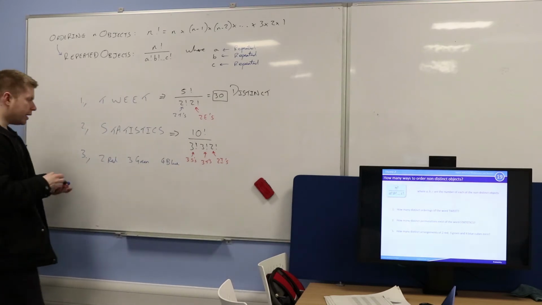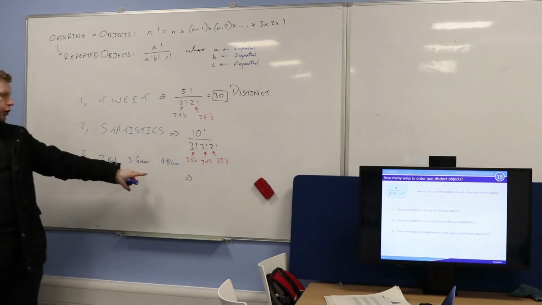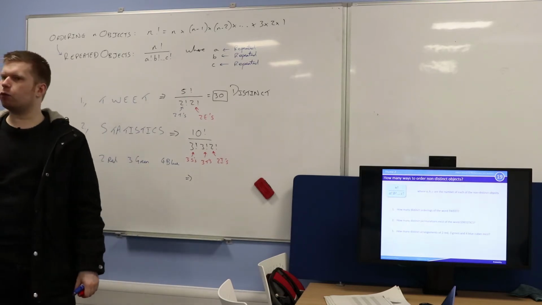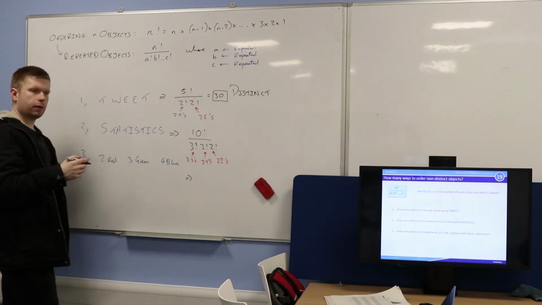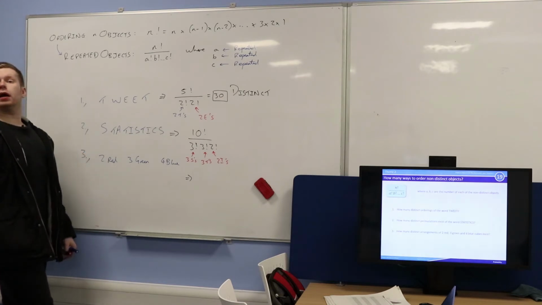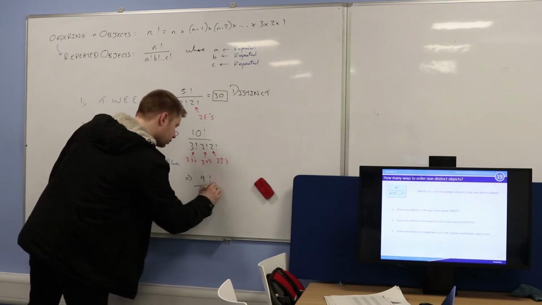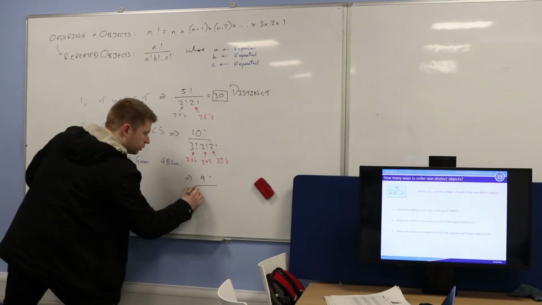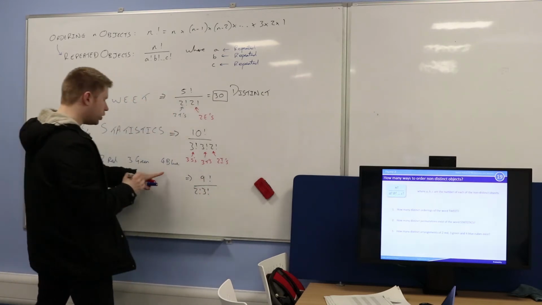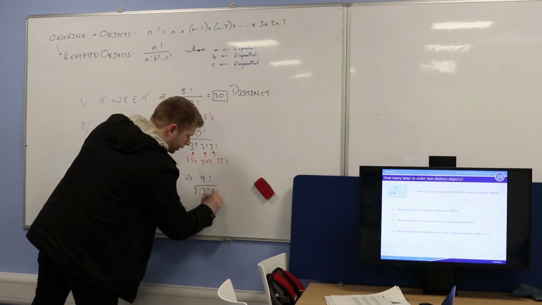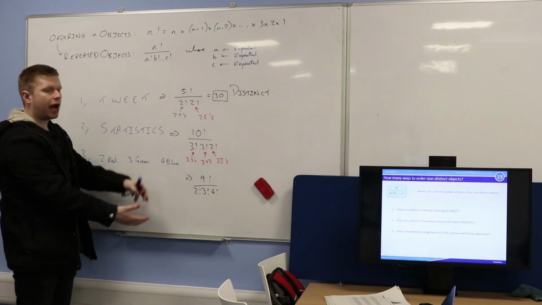Yeah? So then finally for the last one, slightly different. You have 2 red cubes, 3 green cubes, and 4 blue cubes. How many different ways are there of arranging those? 9 factorial because there's 9 cubes. Good. Divided by 2 factorial because there's 2 red cubes, 3 factorial because there's 3 green cubes, and 4 factorial because there's 4 blue cubes. Yeah, you happy? Good.